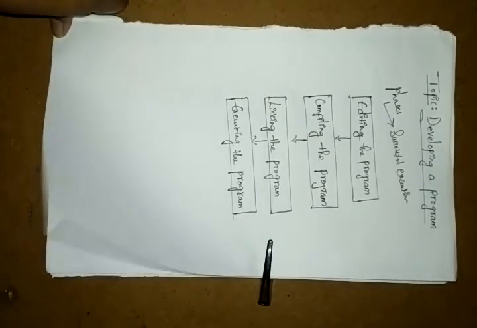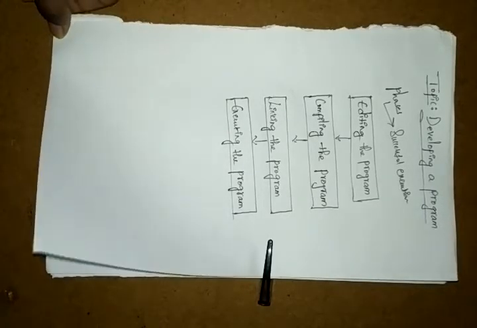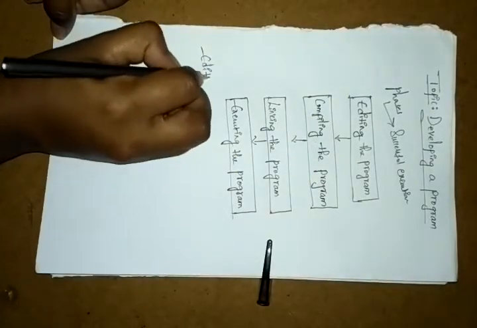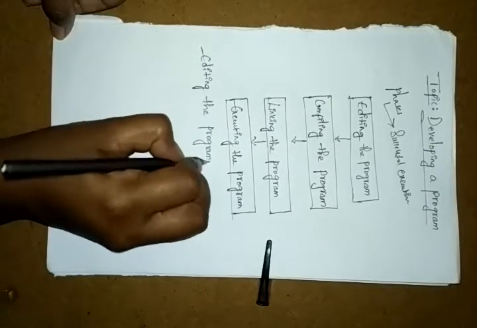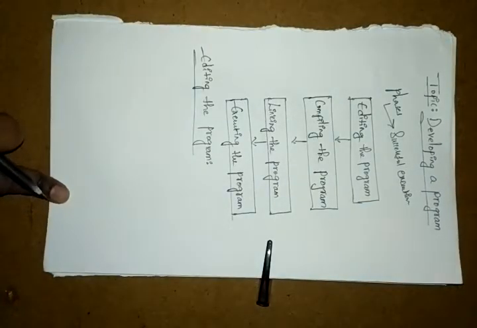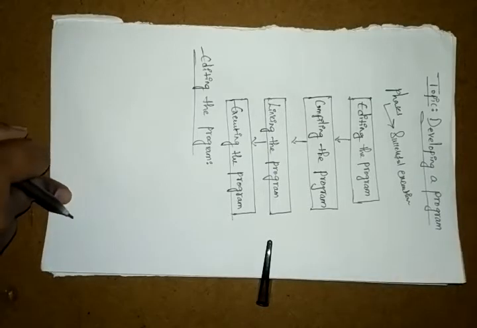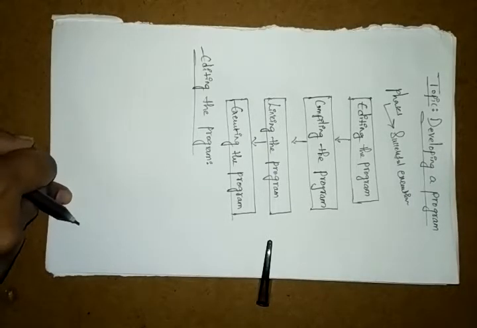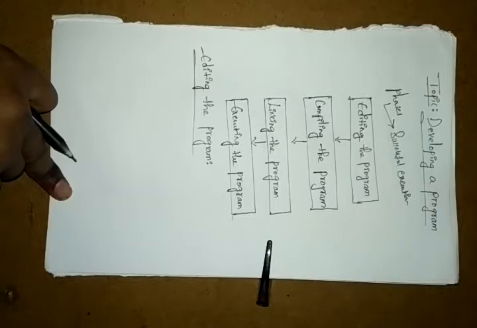So let's see how we are doing this. First, I am taking the editing phase, editing the program. When you are editing the program, it needs one file format, whatever source code you are writing. Whatever code you write, we call that source code. C programming definitely has one file, and that file needs the source code format.